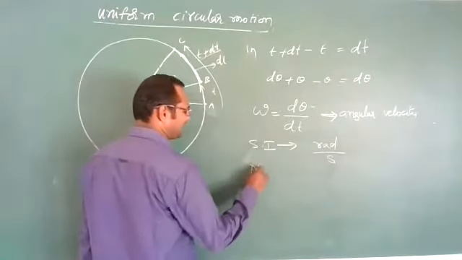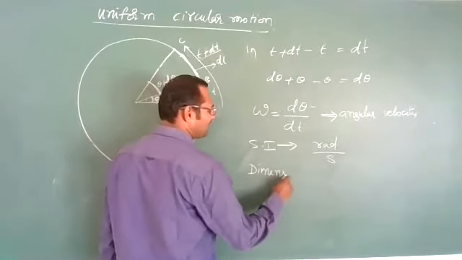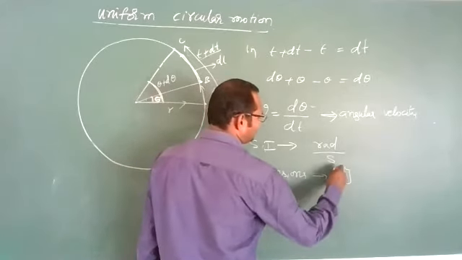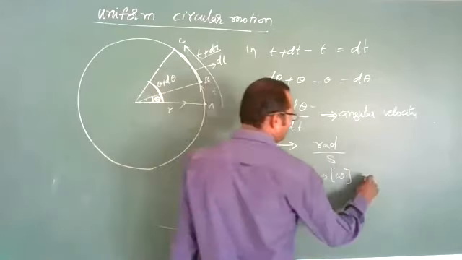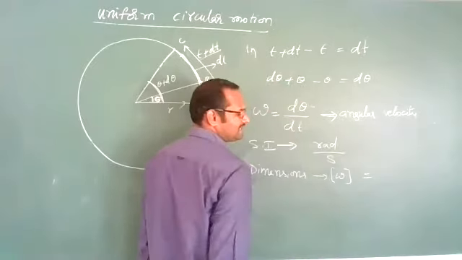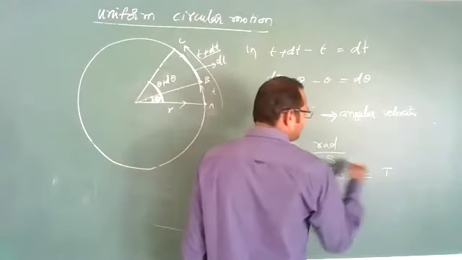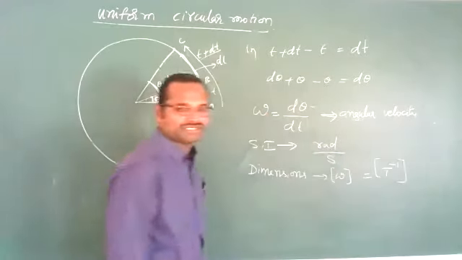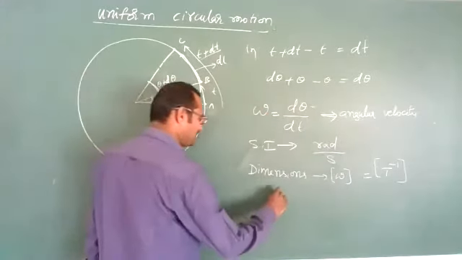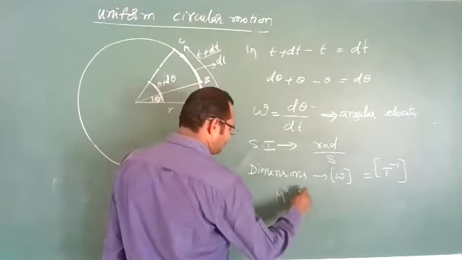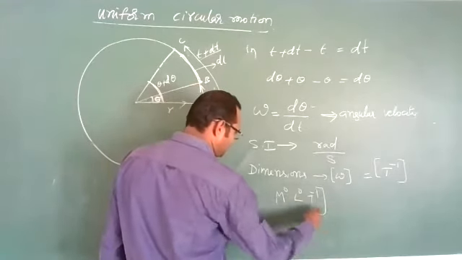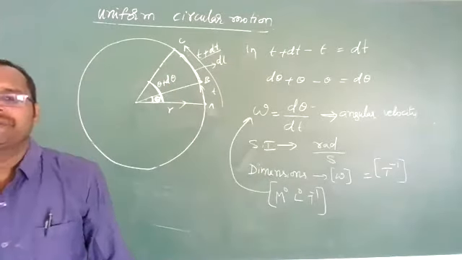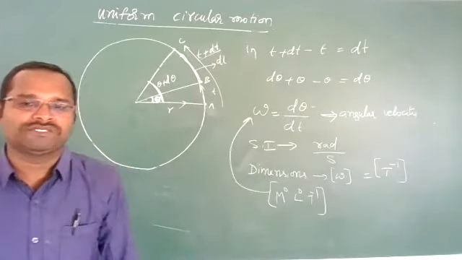What are the dimensions? Dimensions of angular velocity: radian has no dimension. Second is T, so T is in the denominator, T power minus 1. We can write M power 0, L power 0, T power minus 1.